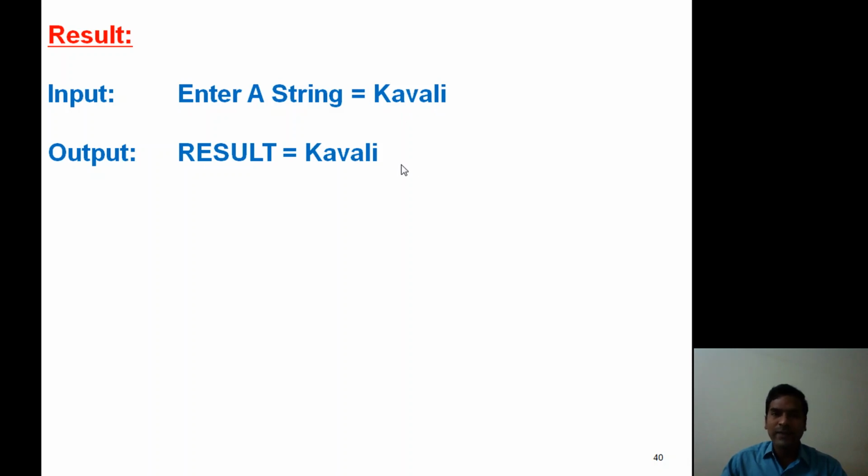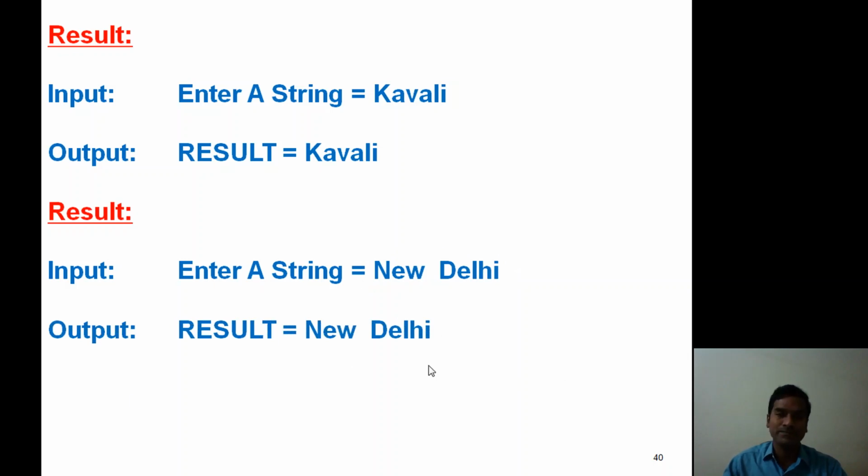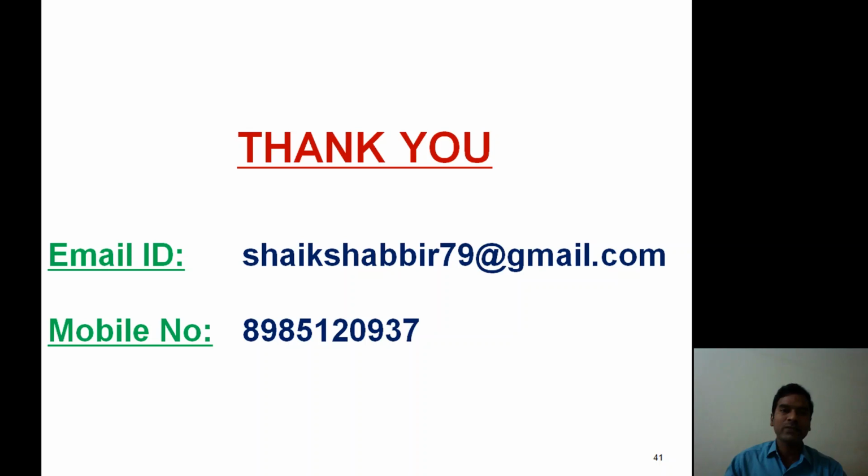Now when we execute this program and submit a single word as a string, the result value is again the same. For another result value, here we enter a line as a string, including blank spaces. Now it accepts it, since the function is the gets function. Now the result value is New Delhi. Hence, gets is a suitable library function used to accept a string. Okay. Now thank you one and all.